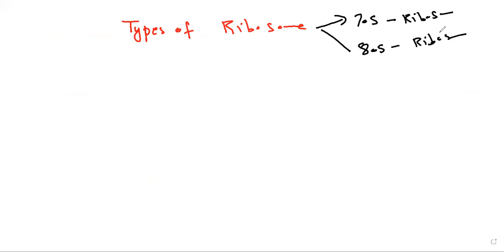Now, what are the main differences between 70S and 80S ribosomes? Look here.